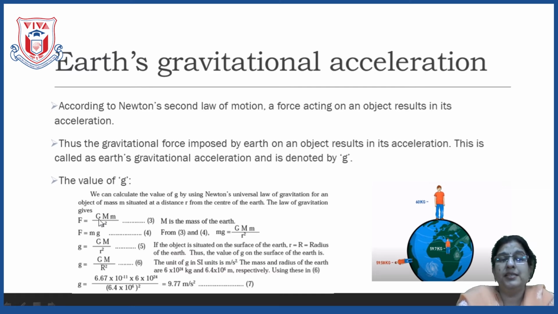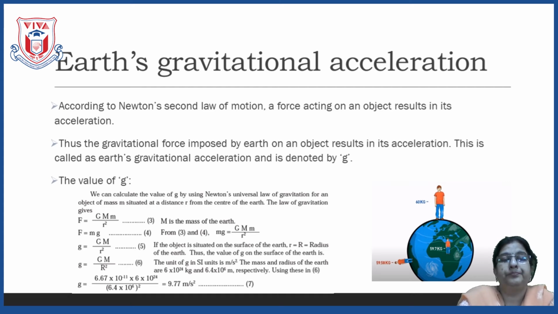Here G is the gravitational constant whose value we know, M is mass of the earth, and small m is mass of the another object, upon r square, where r stands for the radius of the earth.